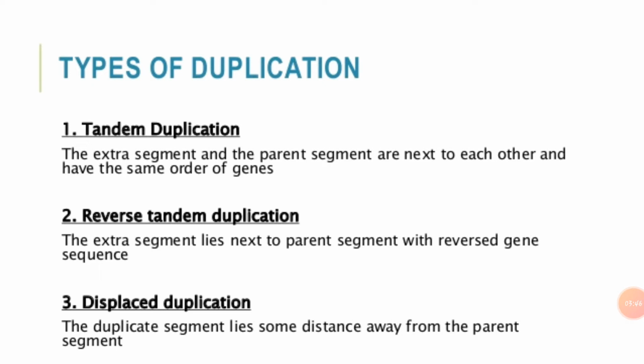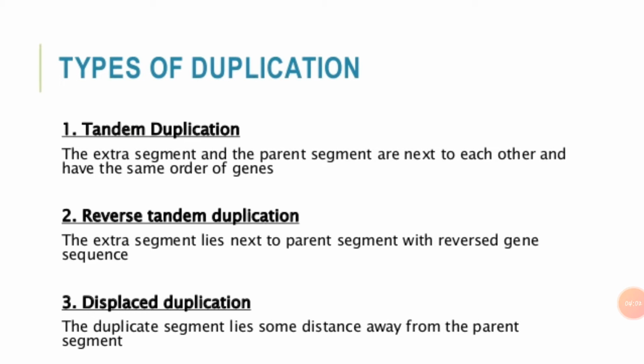In a tandem duplication, the duplicated region is situated just adjacent to the normal corresponding section of the chromosome, and the sequence of genes is the same in the normal and duplicated region.